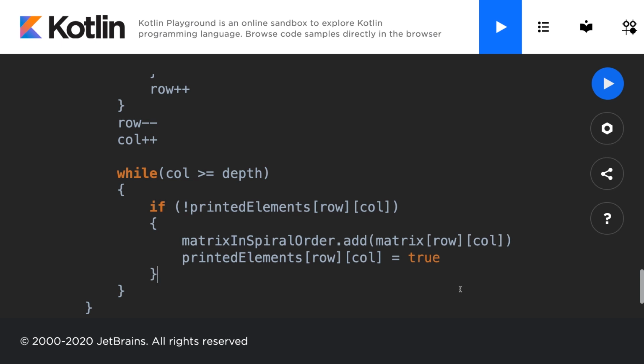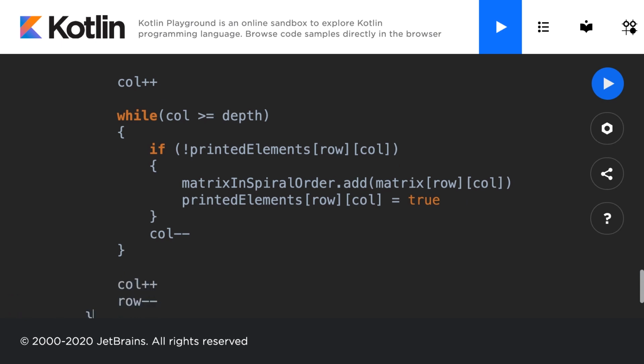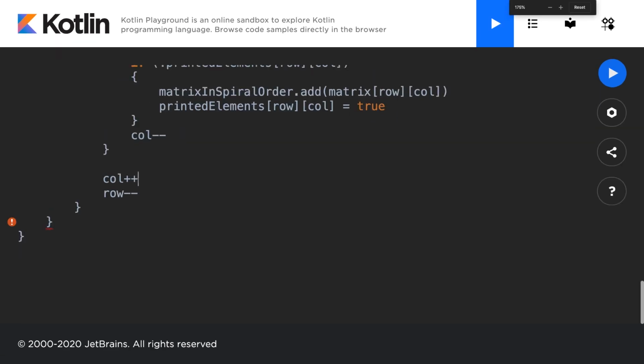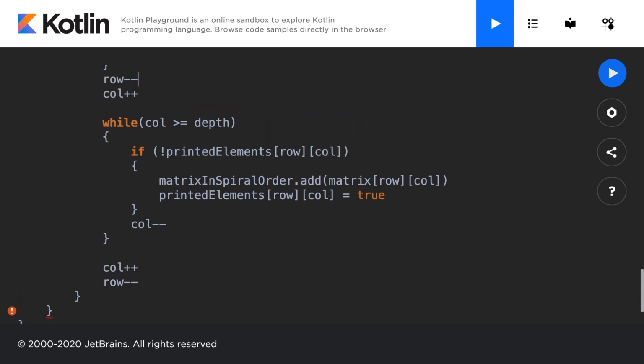And because we just looped through the columns, what do we want to do? We want to decrease the columns. Those are the rules of the spiral order. We need to decrease the columns this time. And outside of the loop, we want to increase the column and decrease the row. There you go. And I'm just going to zoom out so you can see a bit better. That should be allowing you to see more of the overall functionality. There you go. Alright, and we still have to continue with the steps, spiral order.